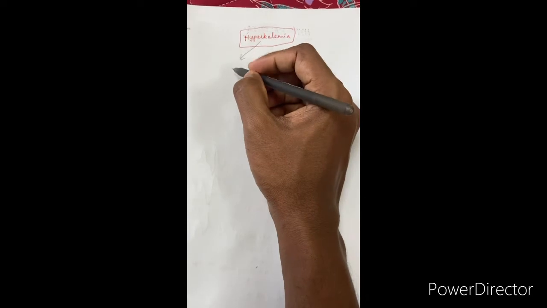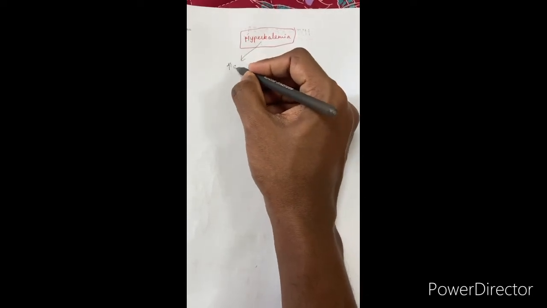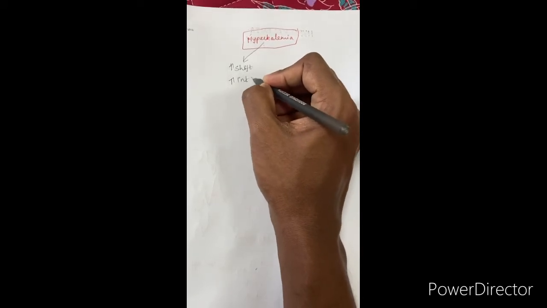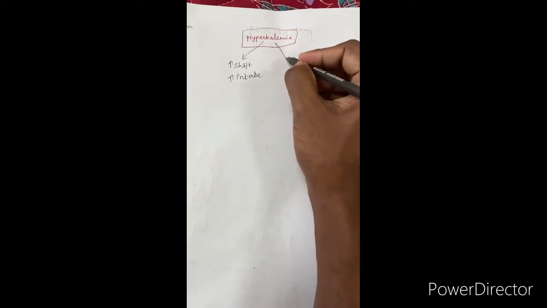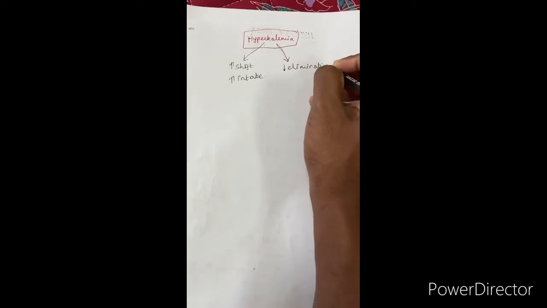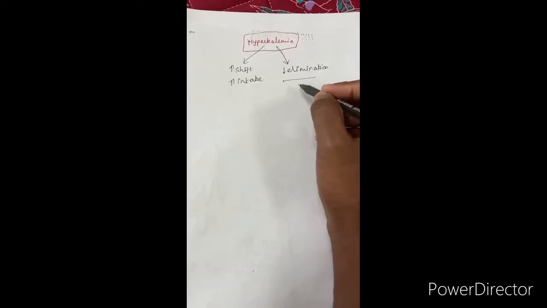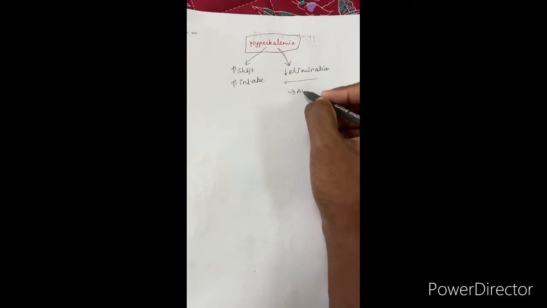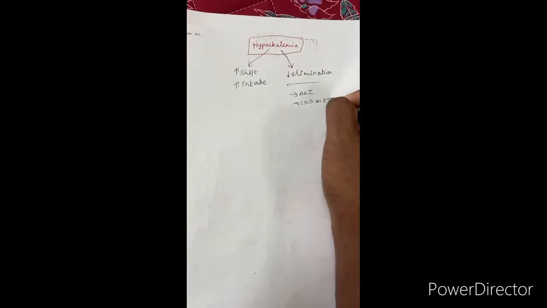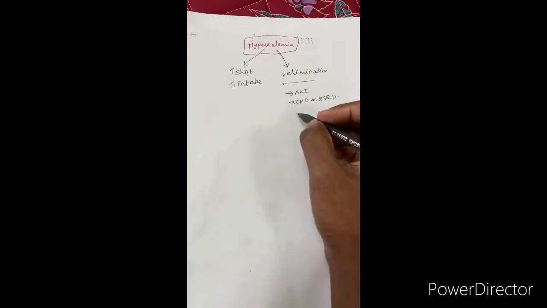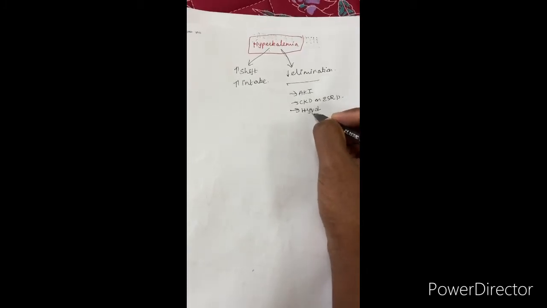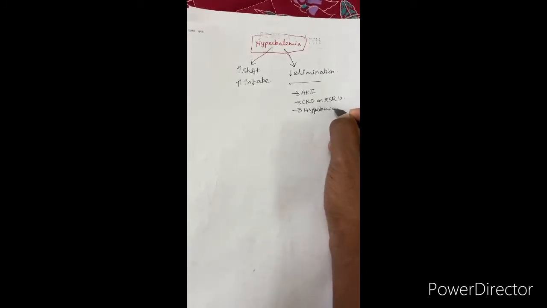Hyperkalemia: there may be an increased shift inside the body, or increased intake, because of which the serum concentration is increasing, or there may be decreased elimination from the body, whichever may be the cause. Decreased elimination, everyone will know. Patients usually having AKI or CKD, end stage renal disease, all these patients will have decreased elimination, or patients having hypovolemia, so the volume reaching the kidney is less, or patients having mineralocorticoid deficiency.